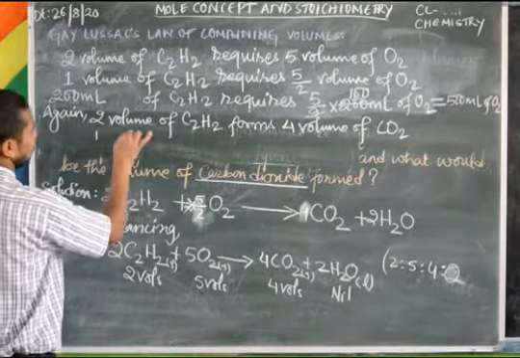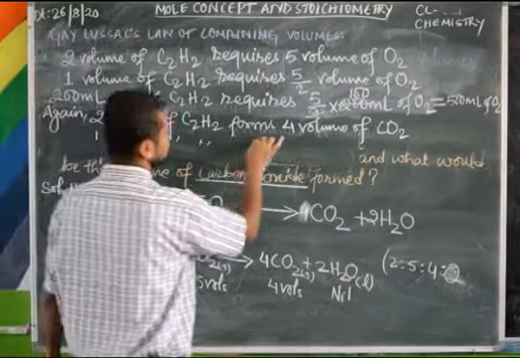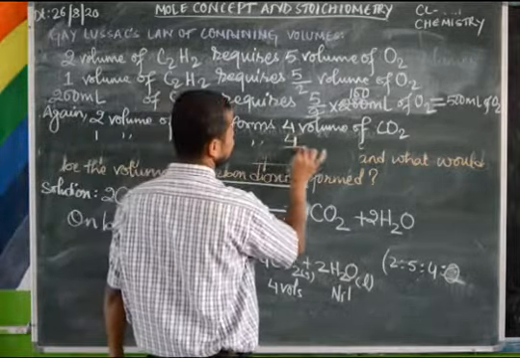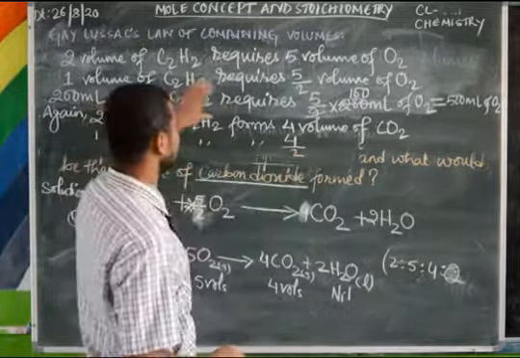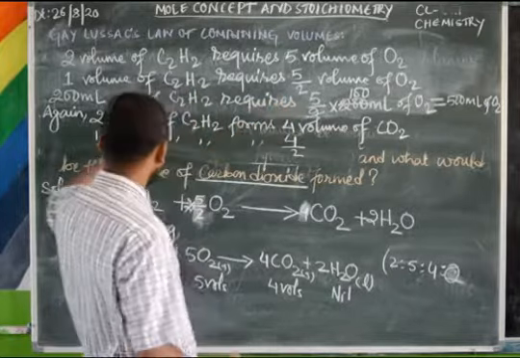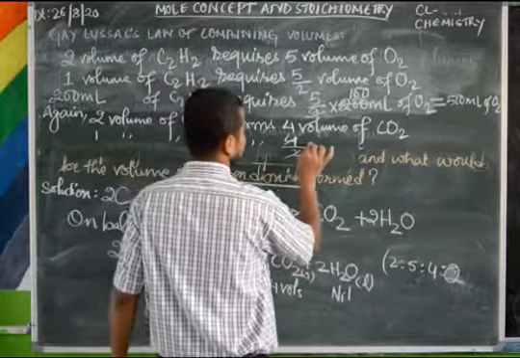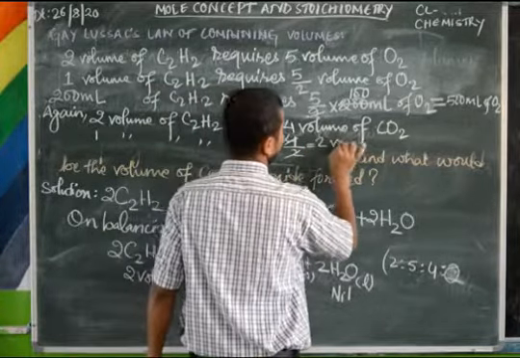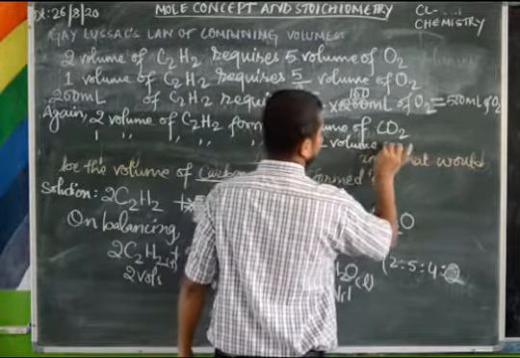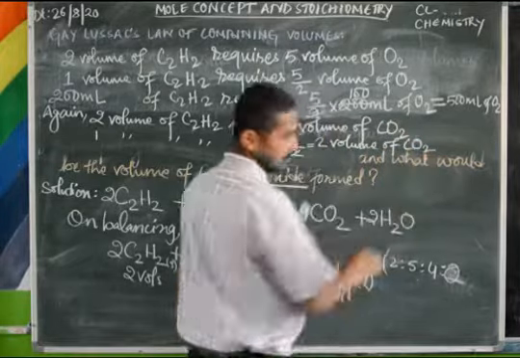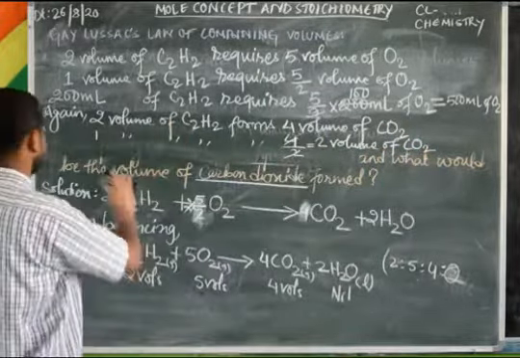Then 1 volume of C2H2 forms 4 by 2. If 2 volumes form 4 volumes, then 1 volume forms less. So 4 by 2, that is 2 volumes of carbon dioxide. Let's solve this question.